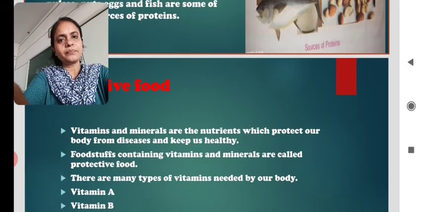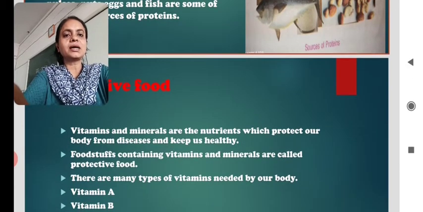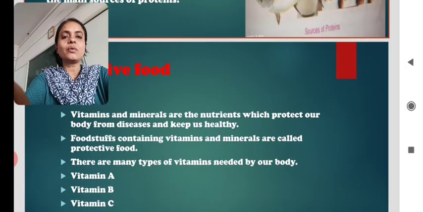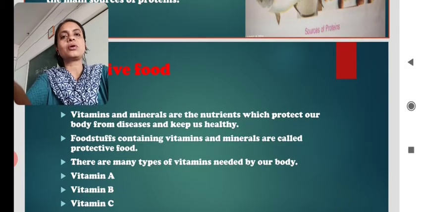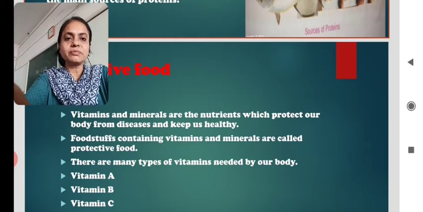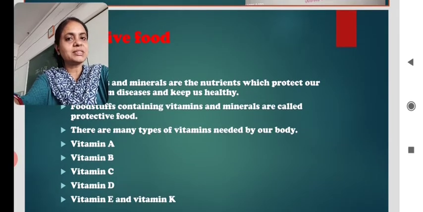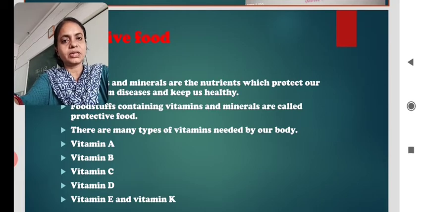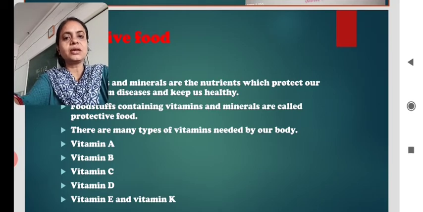Let's know about them. Vitamins and minerals are the nutrients which protect our body from diseases and keep us healthy. Foodstuffs containing vitamins and minerals are called protective food. There are many types of vitamins needed by our body. Those vitamins are, first of all, vitamin A, then vitamin B, vitamin C, vitamin D, vitamin E and vitamin K.